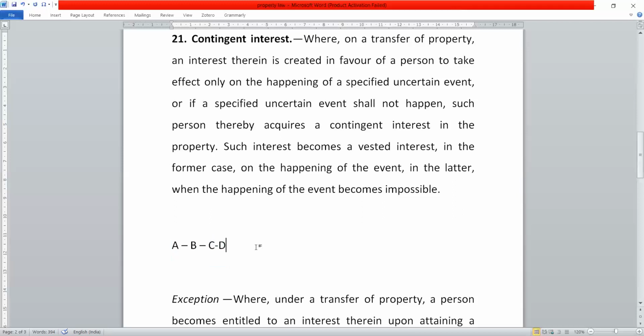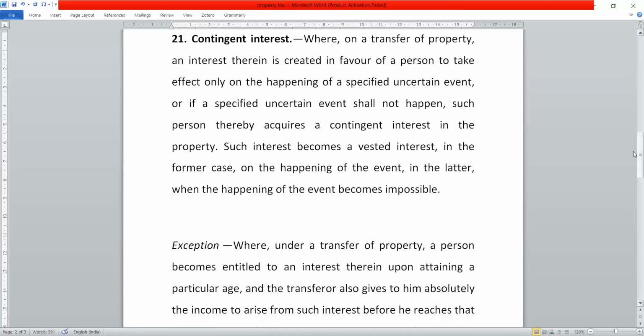What happens a few years down the line, if C has daughters, then the equation between A and B becomes a vested interest in the property. Otherwise, if C does not have any daughter, then it will remain a contingent interest.